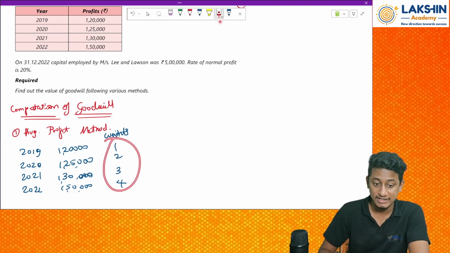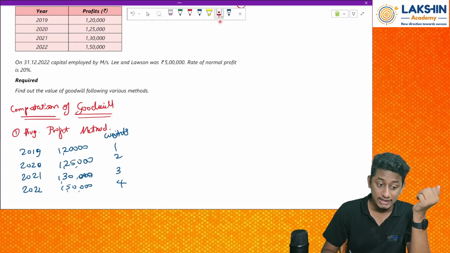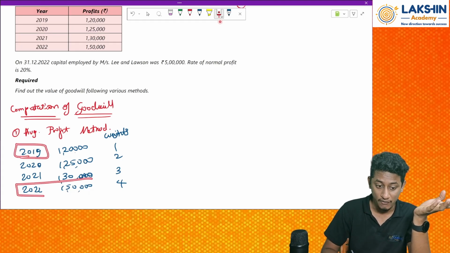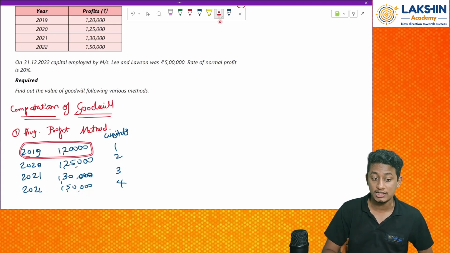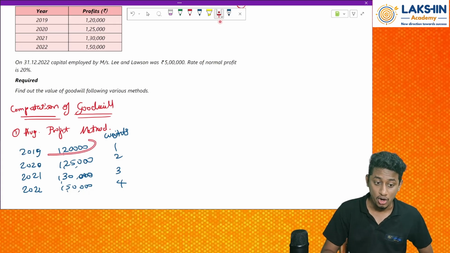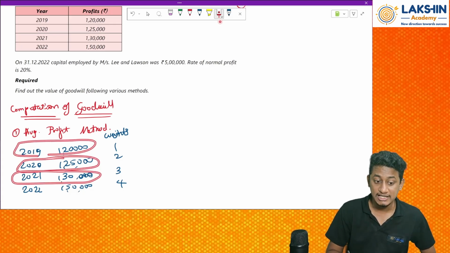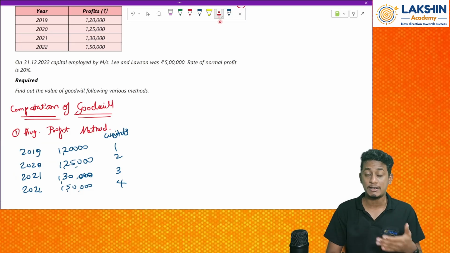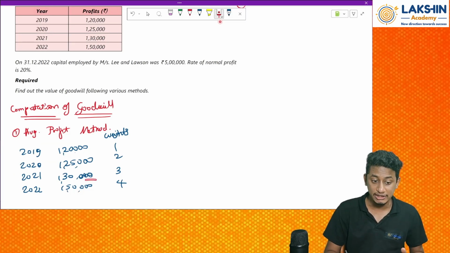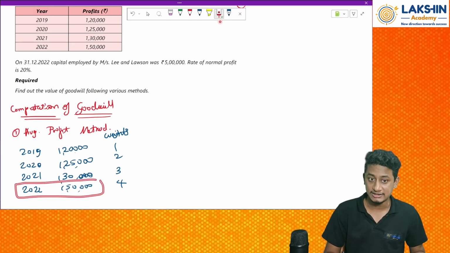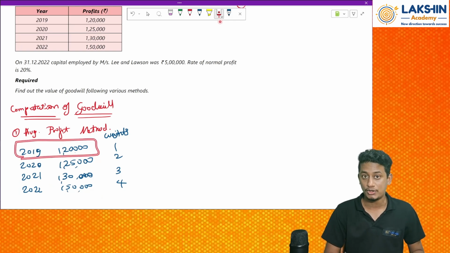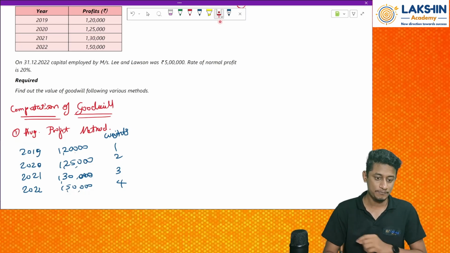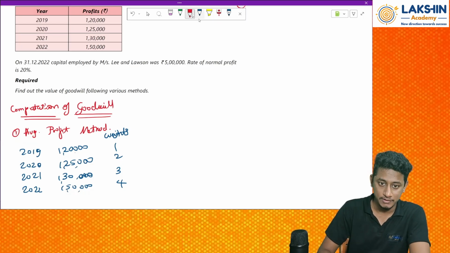Now, since I have given the weightage, why is weightage given? Because for me, the profit of 2022 will have more weightage than the profit of 2019. Because this profit will show me the current state of affairs of my business rather than comparing it to the last year. I cannot give an equal weight. Why? Because in all these years, my business has evolved too much. My business has changed too much. My business has improved too much. Because of that, I will give the most weightage to the recent years and then go on reducing it for the remaining years. So the last year of the profit computation will have the least weightage.